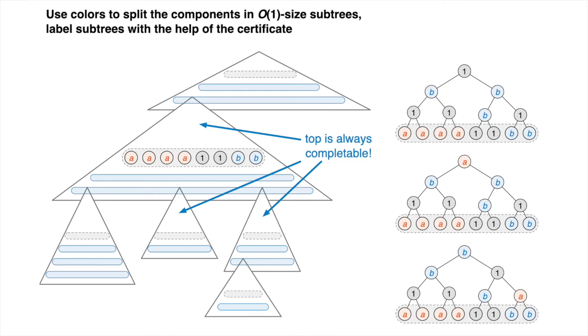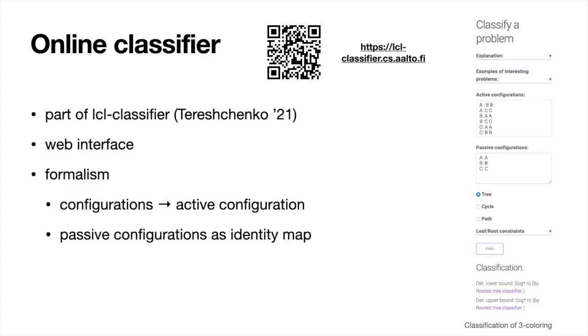Before conclusion, let me quickly show you the online version of the classifier that is freely usable for anyone. The code that is classifying problems is now part of the LCL classifier developed by Tereshchenko in 2021. It is a web interface, so it is very convenient and doesn't require any installation. It supports multiple classifiers, so the naming is slightly different. Configurations become active configurations, and passive configurations will be just an identity map. I have prepared an example to show you how it works.